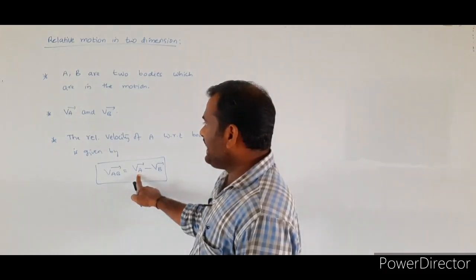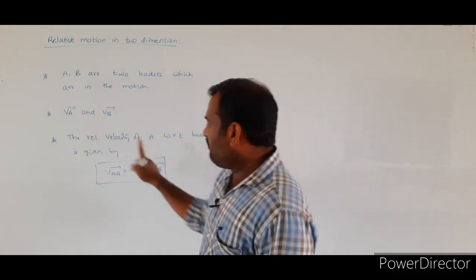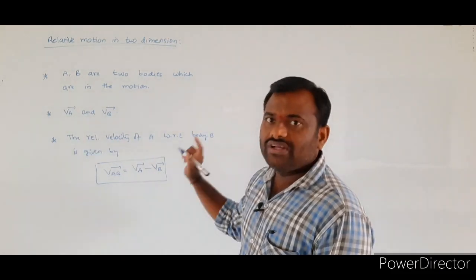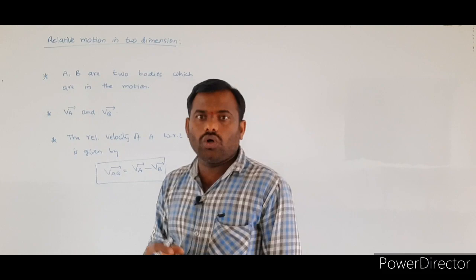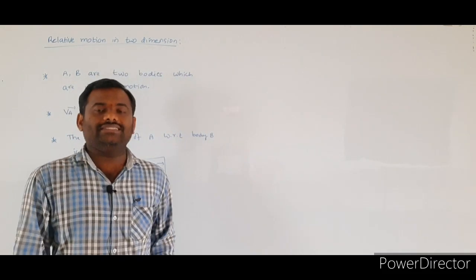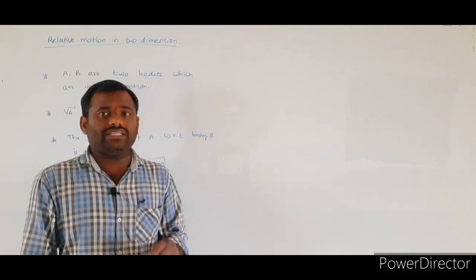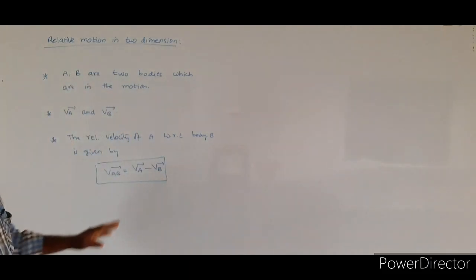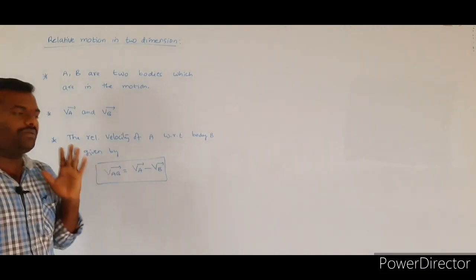VA bar indicates the velocity of the first body, VB bar indicates the velocity of the second body. When you know the velocity of the two bodies, you can represent the velocity of one body with respect to the other body.